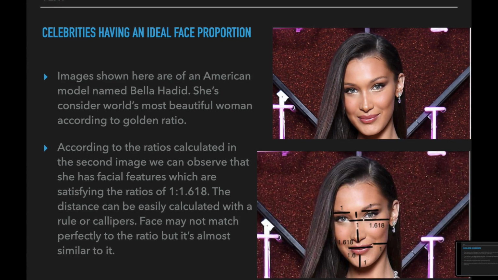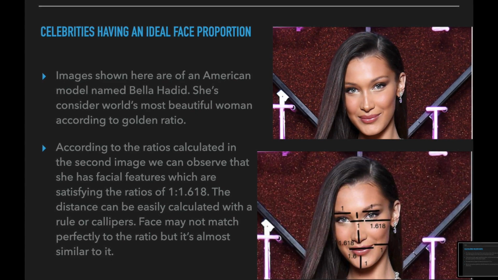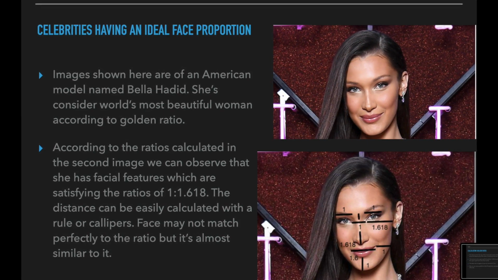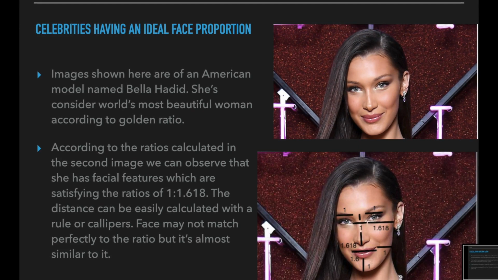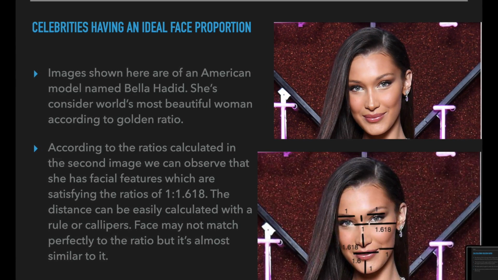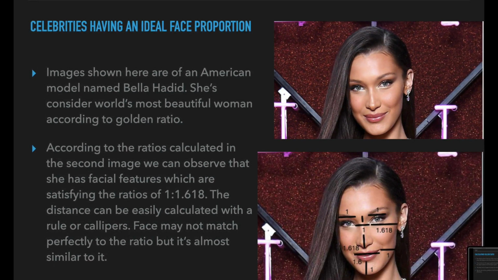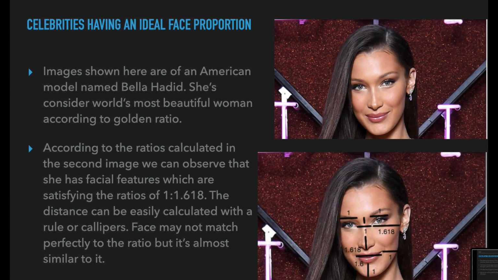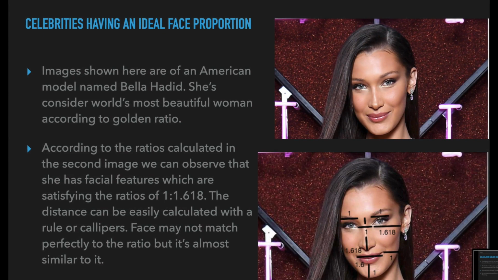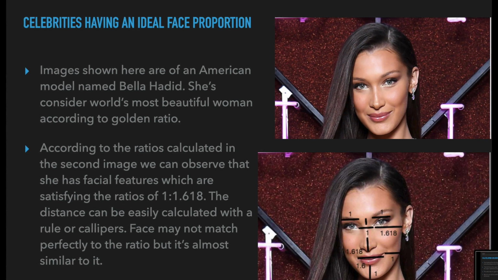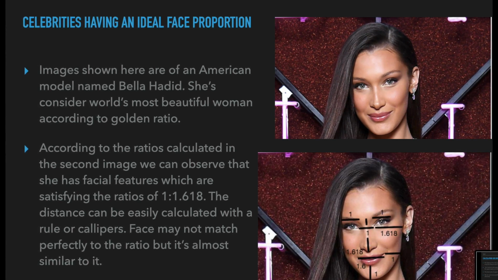Considering this second image, we can observe that the distance from the inner cheek to the outer cheek is 1.618, the distance from the lower lip to the chin is 1, the distance of the eyelids is 1, etc. So these are all the distances and ratios which satisfy the golden ratio. The distance can be easily calculated with a ruler or caliper. A face may not perfectly match the ratios, but it's almost similar to it.